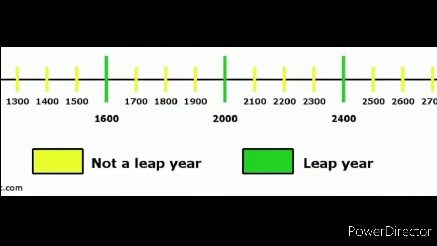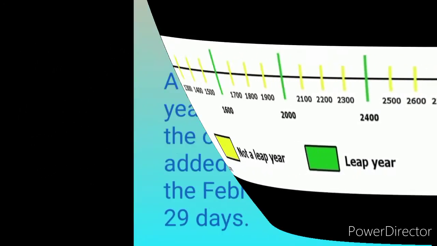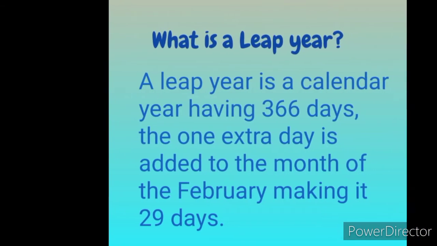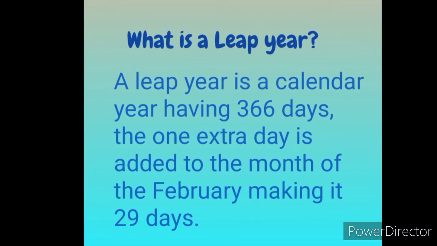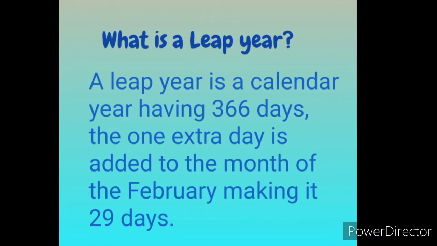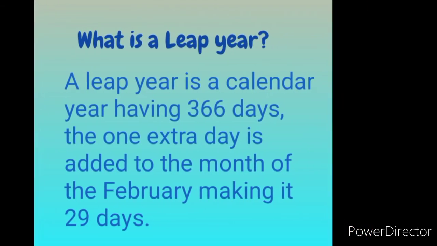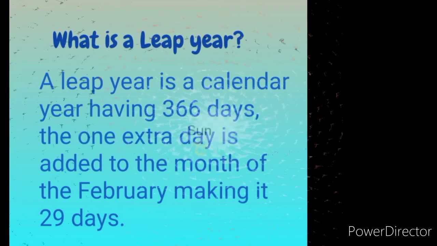For example, the year 2016 was a leap year. After 4 years, 2020 is a leap year. Now, can you guess when we will again experience a leap year? Right, the year 2024 again will be a leap year. So what is a leap year? A leap year is a calendar year having 366 days. The one extra day is added to the month of February, making it 29 days.